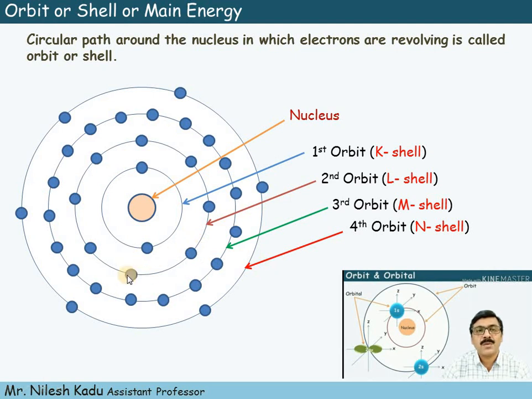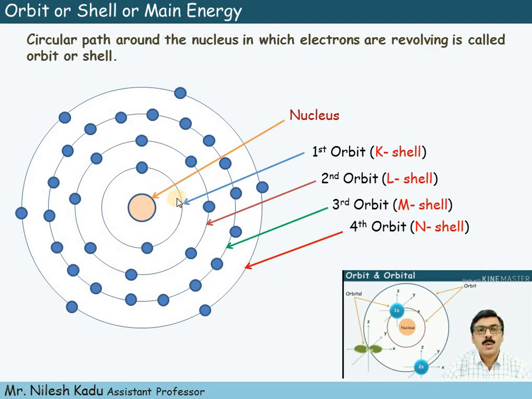And this circular path is called an orbit, or it is also called a shell, or main energy level. So what is meant by orbit? Orbit means the circular path around the nucleus in which electrons are revolving.